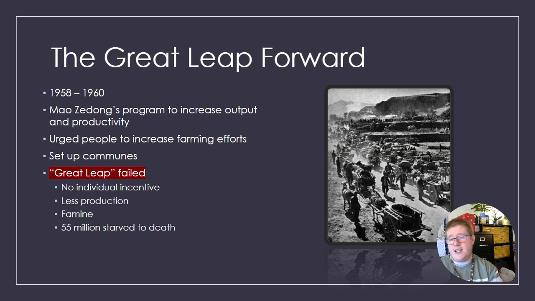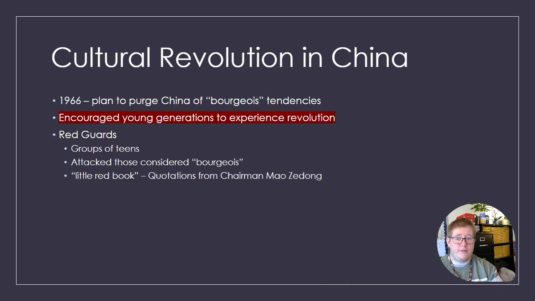So from 1958 to 1960, Mao is going to put forward a program called the Great Leap Forward. This is designed to increase productivity and output. It urged people to increase their farming efforts and set up communes. However, it's a massive failure. There's no individual incentive to do a good job, there's less production, massive famine, and 55 million people will starve to death as a result of this failure.